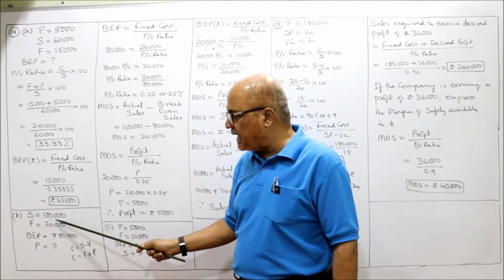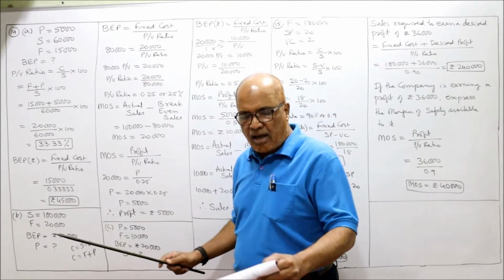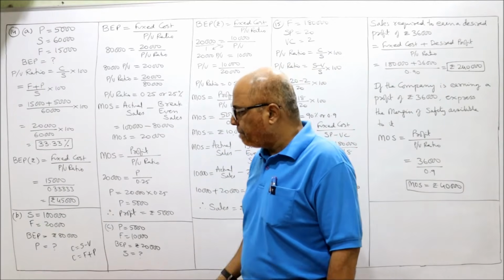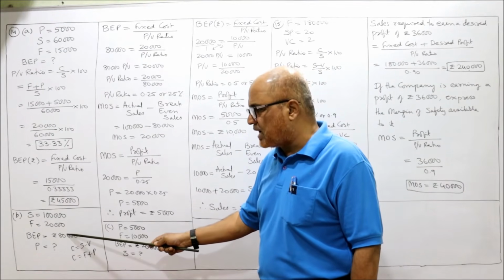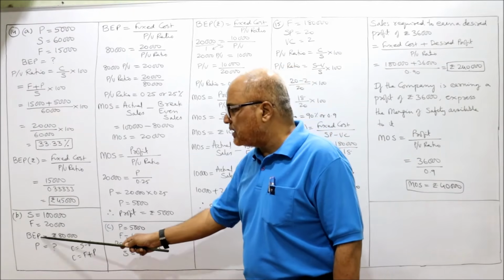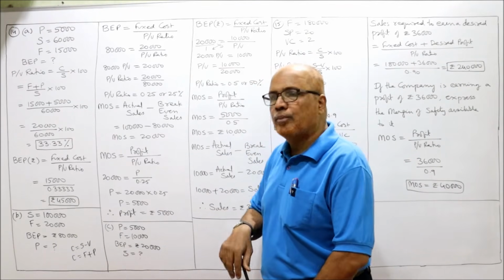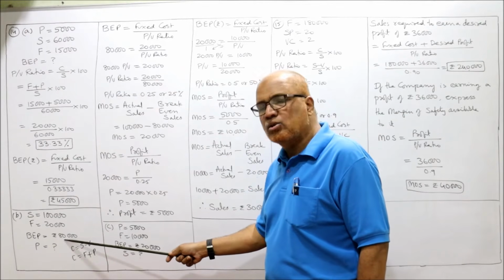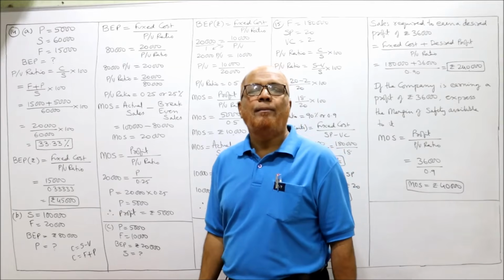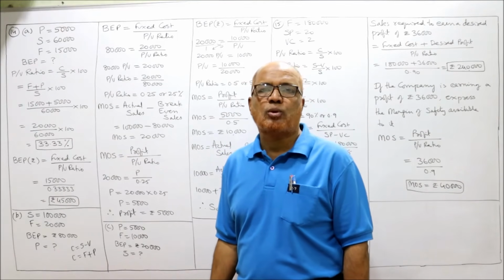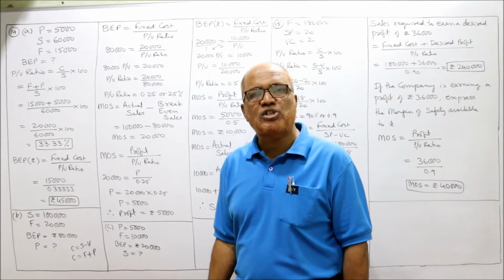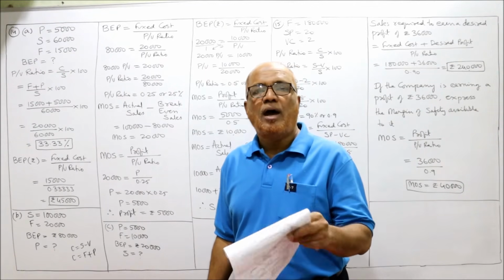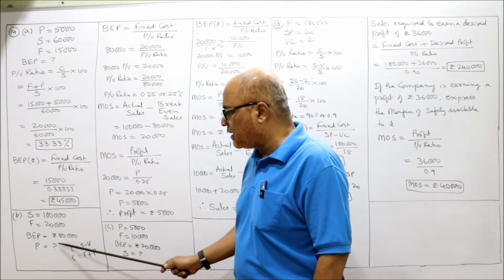And break-even point is 80,000. We have to calculate the profit. We are given sales, fixed cost and BEP. By using the BEP, we can calculate the PV ratio using the BEP formula, because BEP is given as 80,000. So you must know the formula: BEP is equal to fixed cost by PV ratio. By using this formula we can calculate the PV ratio, and by using the PV ratio we can calculate the profit.